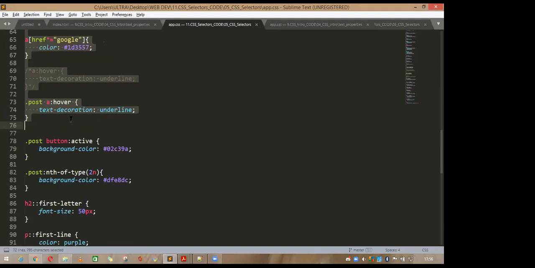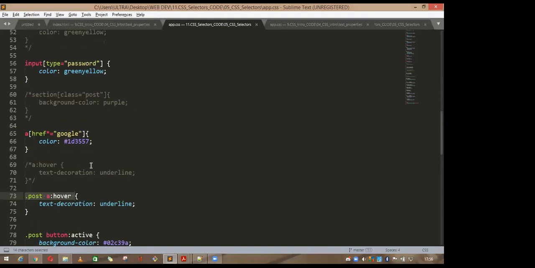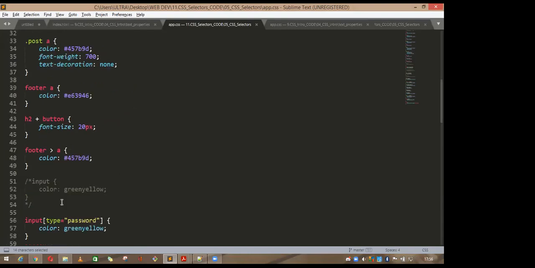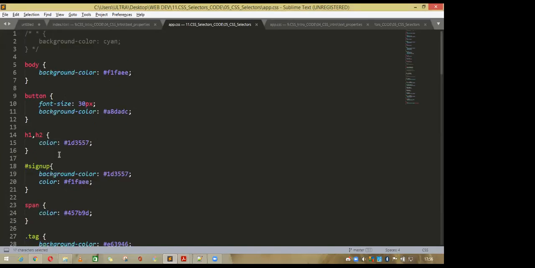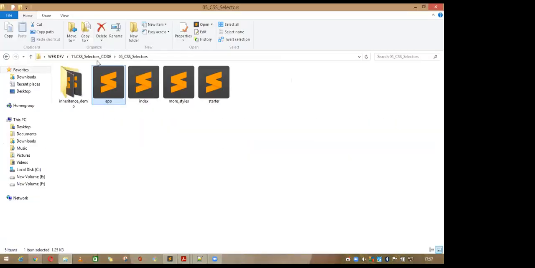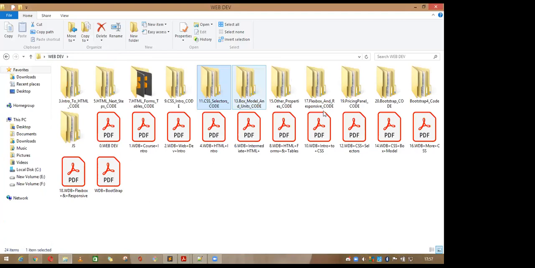If you don't understand this one, copy it and search in MDN, and you will get what it is doing. Suppose you wanted to search something like type password. Whenever you see type equal to password, it will make it green yellow. So you can easily search on your tab. So this is the basic CSS. If you want, I can show a lot of examples of CSS: the flex box, the box border, the other properties.